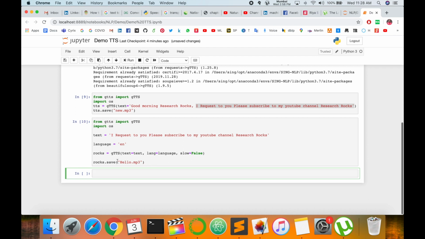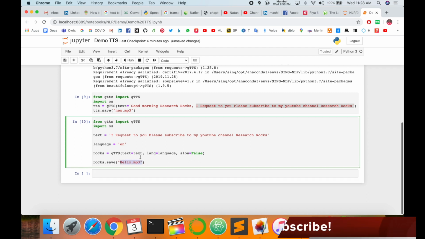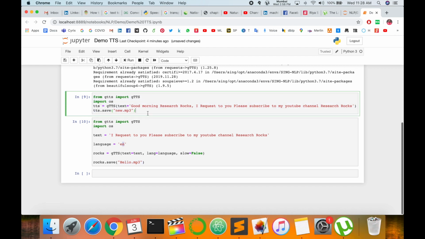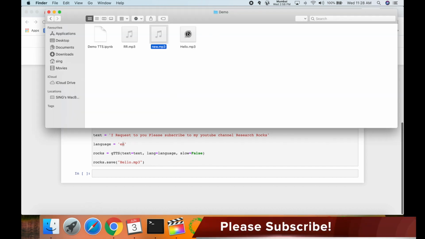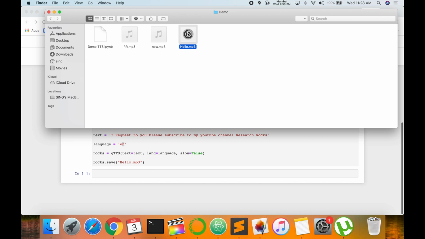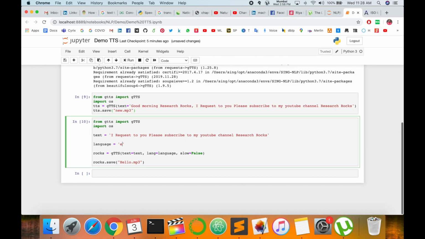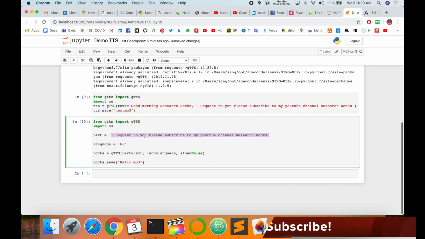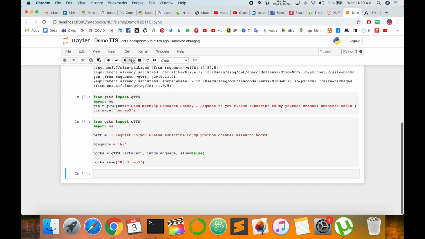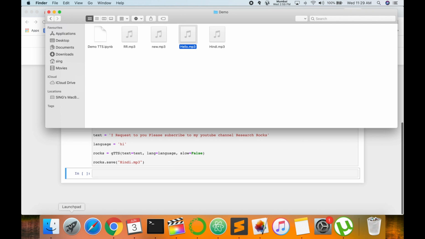So this code also executes, and this file name is hello.mp3, and I defined the language as English, and by default it recognizes and considers English, but here I defined the English language and the text is: I request you please subscribe to my YouTube channel Research Rocks. It's very simple. For example, I want to change my language to Hindi, so I convert this text to the Hindi language, and then execute here hindi.mp3, and the code executes. So the code is executed, and I check that the file is generated.